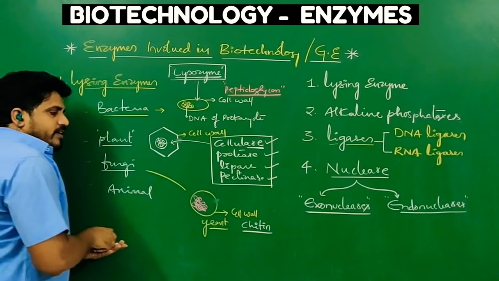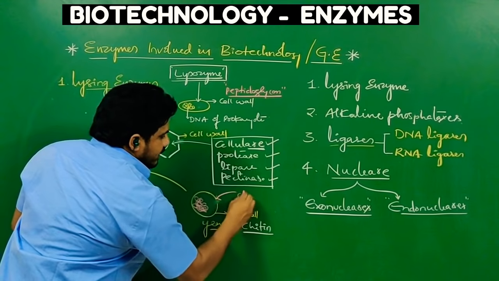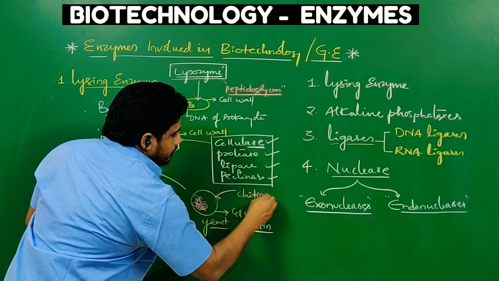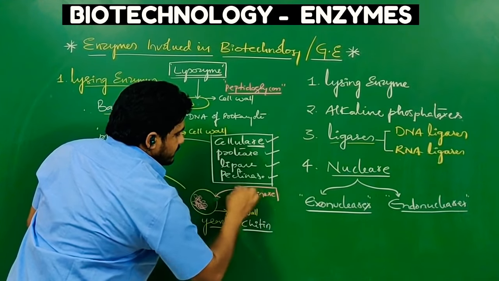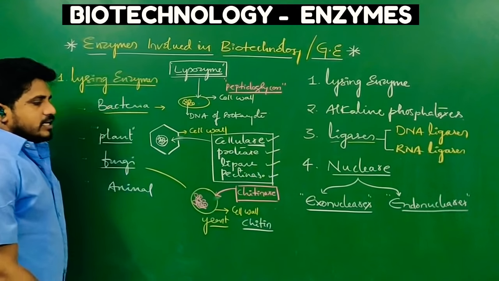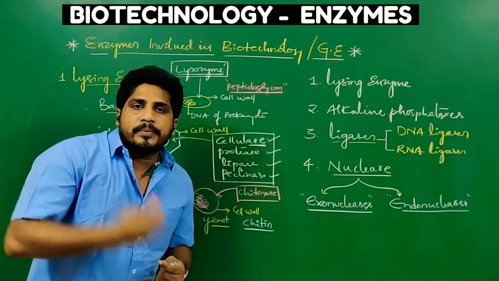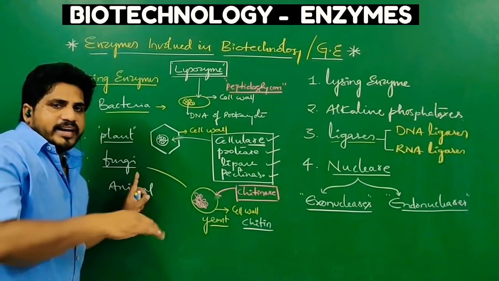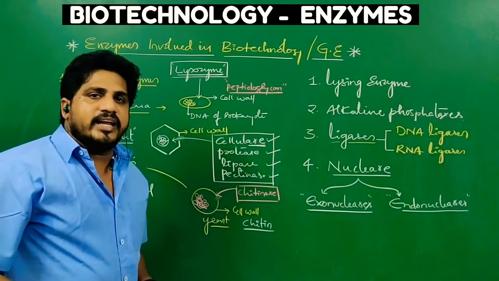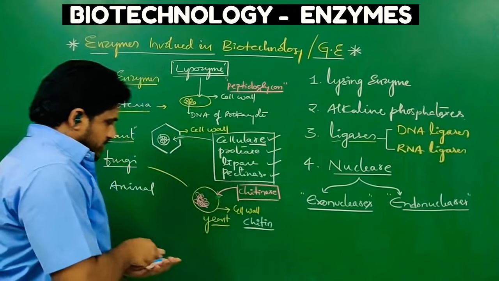So what type of enzyme do we have to use? We have to apply chitinase or protease. These types of enzymes dissolve or break the yeast cell or any fungal cell to collect the fungal DNA in the process of biotechnology.